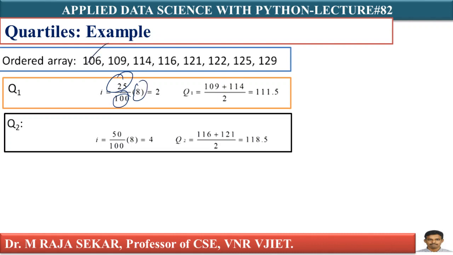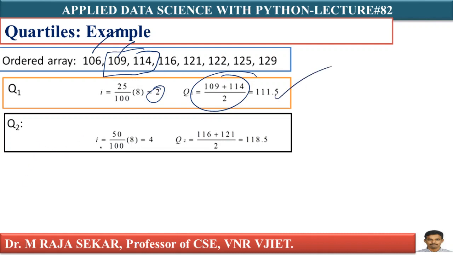How many observations? 1, 2, 3, 4, 5, 6, 7, 8. There are 8 observations, so the index is 2, an even number. If you get an even number, what you have to do? Take the average of this position and the next position. This is the first position, second position. The index is 2, therefore 2 plus 3: second position, third position. Average I have to find. This is 109 plus 114 by 2, that is 111.5. That is my Q1.